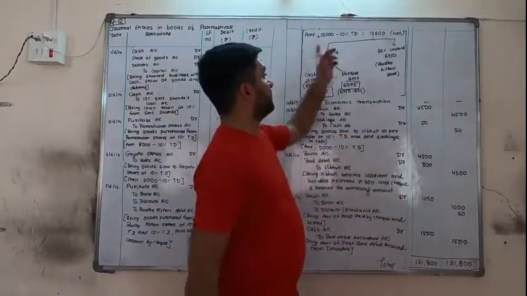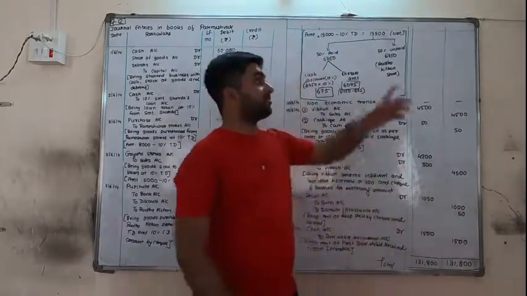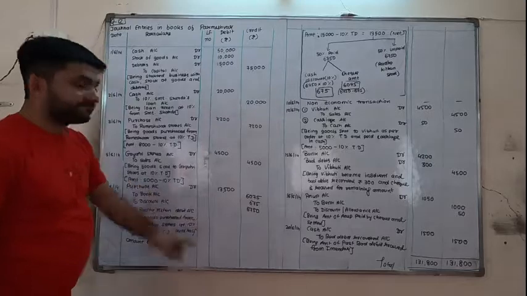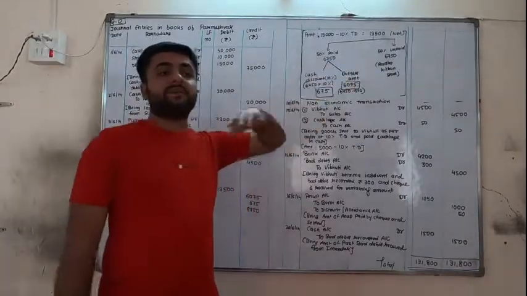How to decide the amount? 15,000 minus 10% TD, as we are doing in each transaction. So the net amount is 13,500. Half amount is paid and half is unpaid. For the paid amount, we will get the effect of cash discount.